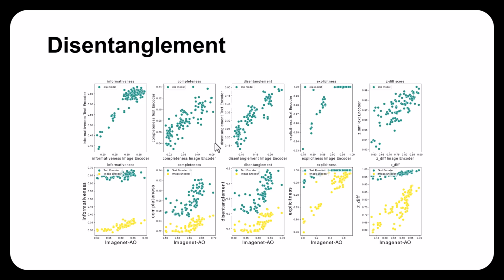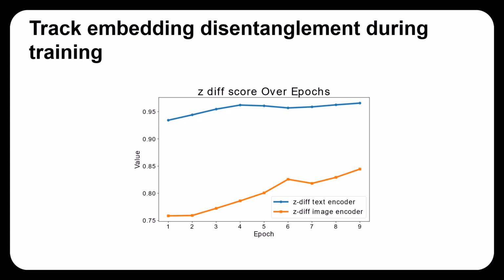Based on this, we proposed that disentanglement in text space is transferred to the image space through the CLIP contrastive loss. To examine this claim, we trained a CLIP model and evaluated this disentanglement at different epochs. As expected, we found that the text encoder exhibits higher disentanglement from the beginning, while the disentanglement in the image encoder gradually increased through the training process.